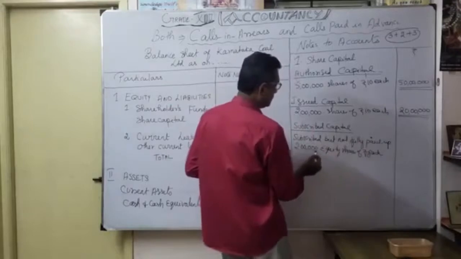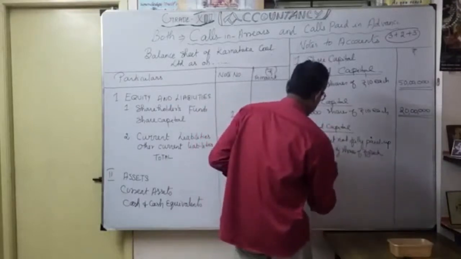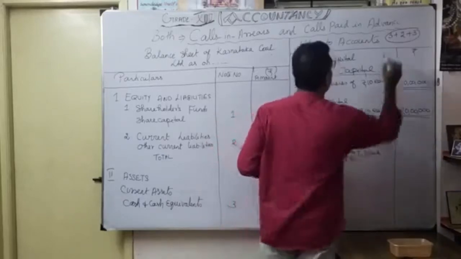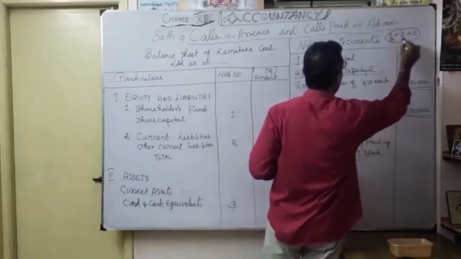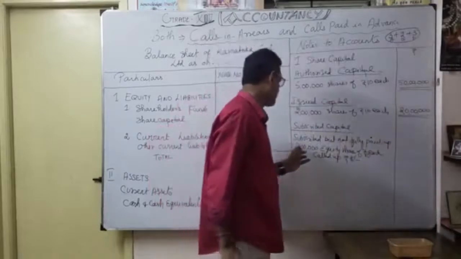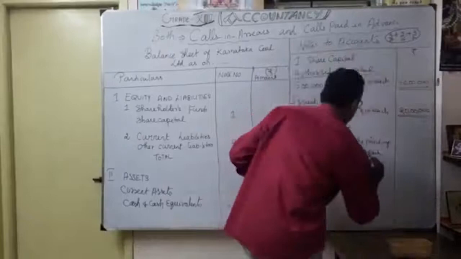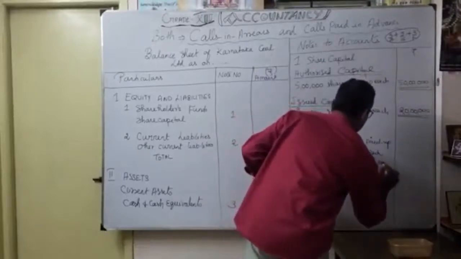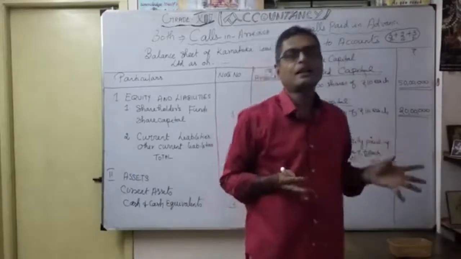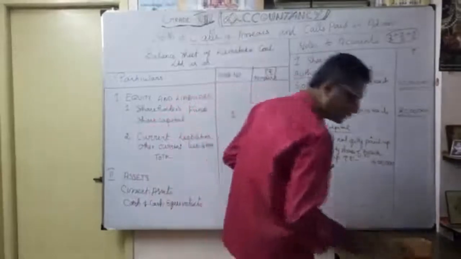Under that, 2 lakhs equity shares of 10 each. Called up how much? Called up only 8 rupees, up to application, allotment, first call. So only that money we called up. Naturally, how much is supposed to be received? 2 lakh into 8, put in inner column, 16 lakhs. But what happened? On that 16 lakhs, the 10,000 shares, the first call is due from shareholders. So we have to write less.